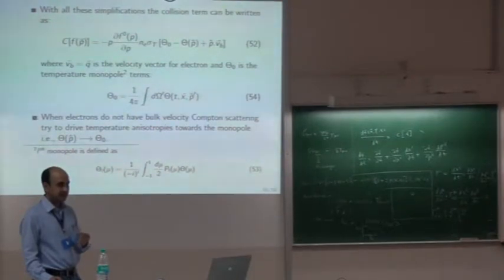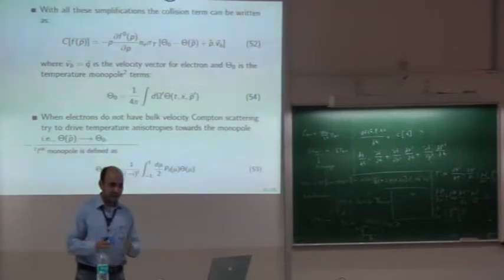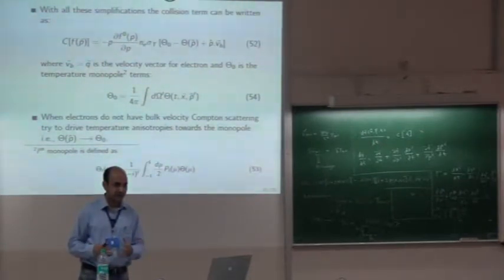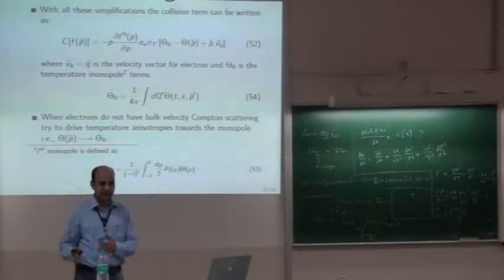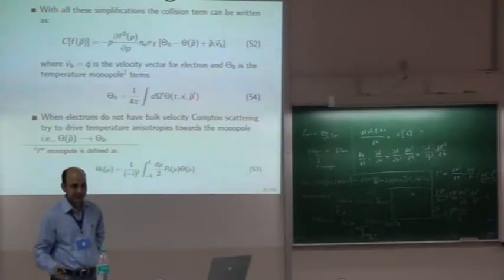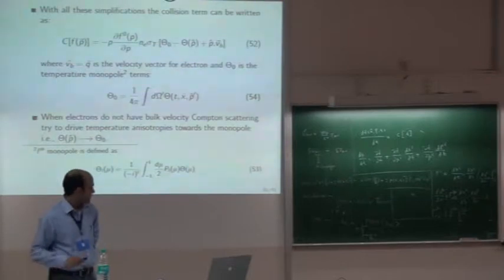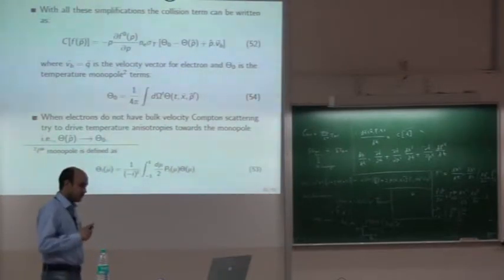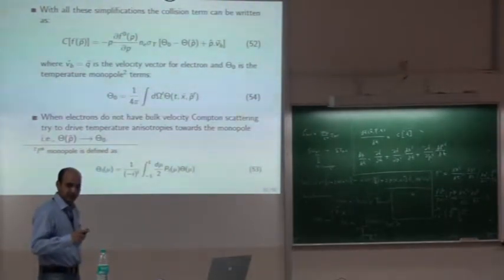The only multipole which will survive is the monopole. You can just think that electrons and photons are scattering all the time. So monopole is what is possible. If there is a dipole or higher, it will just be wiped away. It will not remain there. So before photons actually decouple, we just need to worry about the monopole and maybe the dipole.